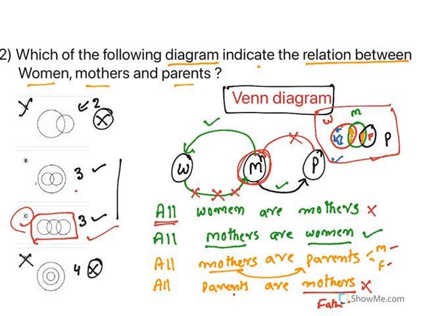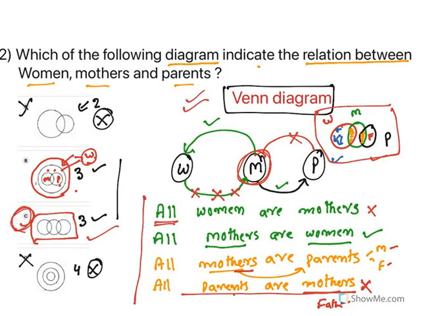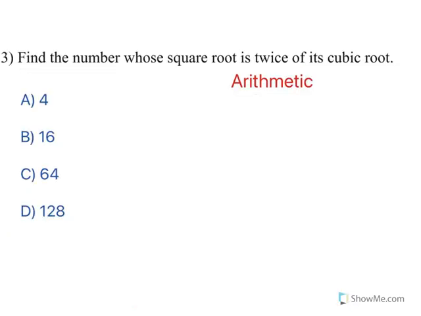Now see, in B, when you encircle with a circle with everything, both groups should come under this thing. That means, what does it say? All women are mothers and all women are parents. They say this one is for parent, this one is for mothers. If the outer circle is for women, all parents must be women. So this is wrong. See, all parents, no, they cannot be mothers. This is wrong. Again, think about it. Think about all these statements and then come up with a diagram. So the answer is C. They are known as Venn diagram questions. Moving to the next one.